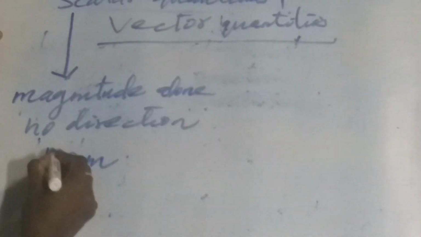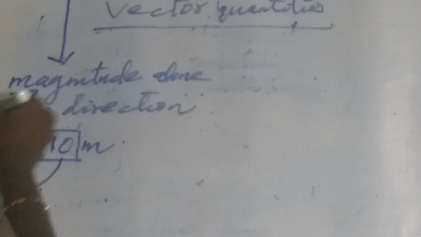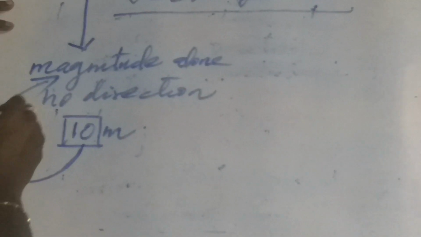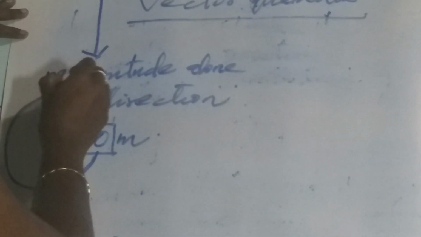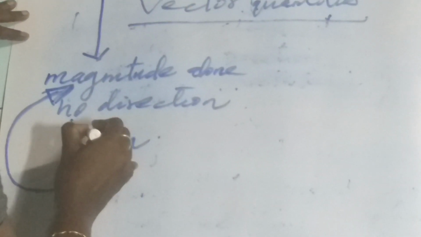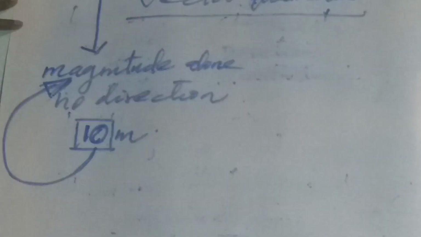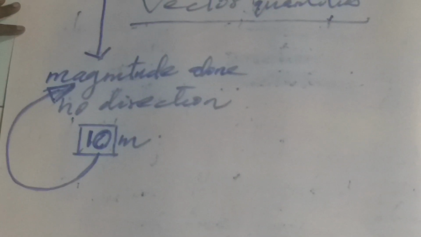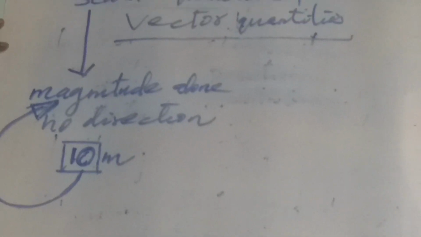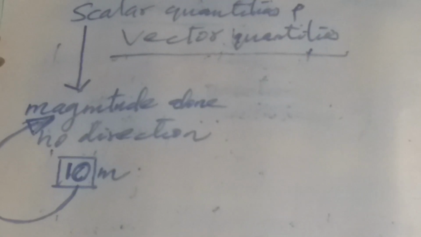The numerical value 10 is called its magnitude. Length has only magnitude and there is no need to specify its direction. Such quantities are called scalar quantities.